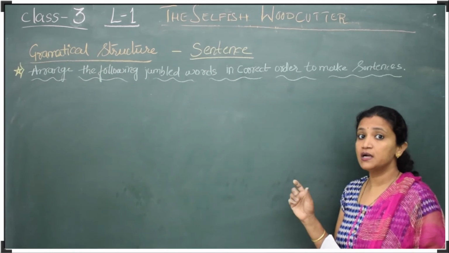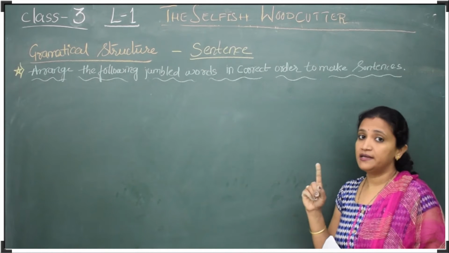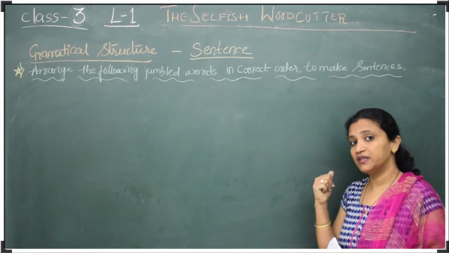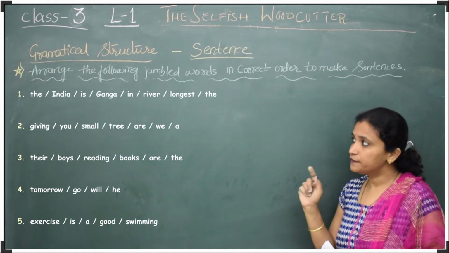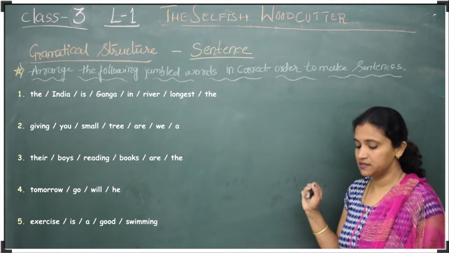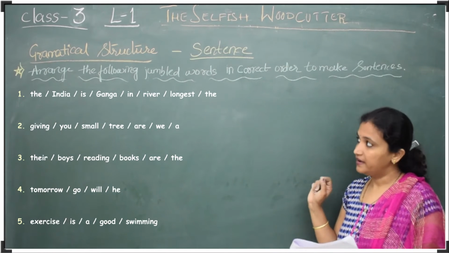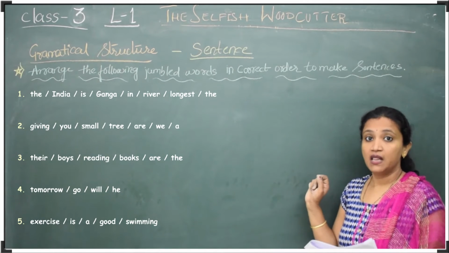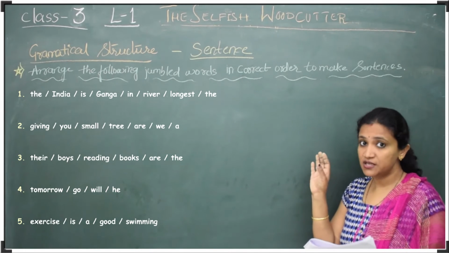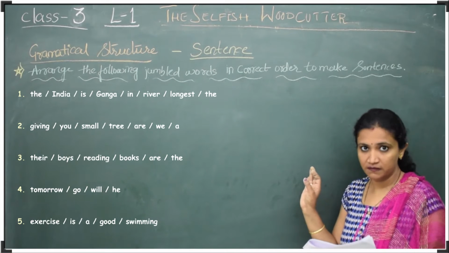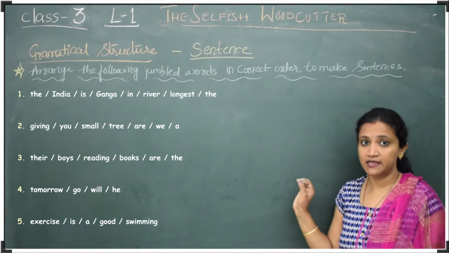So we have to make a complete meaningful sentence, starting with a capital letter, ending with a full stop, and meaningful. The first sentence they have given is: the India is Ganga in river longest the. Those are all jumbled words. Now we have to make a meaningful sentence out of this.